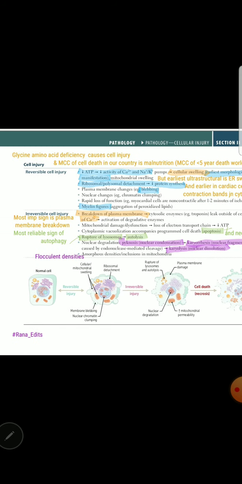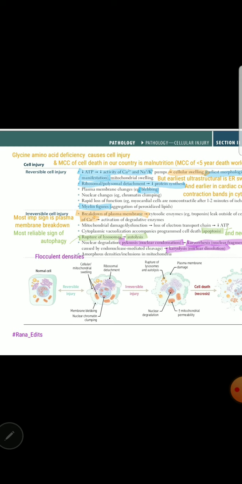But the question is related to the plasma membrane. Breakdown of the plasma membrane. Here it was just swelling, and three questions related to swelling and contraction bands. Here the most important sign is plasma membrane breakdown, and then calcium entry.